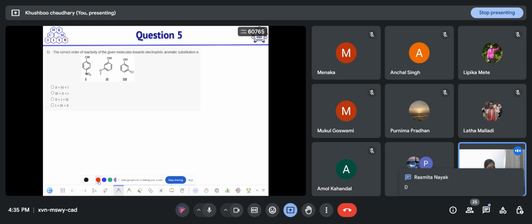Rashmita is also saying D. Anant, sorry. D. Okay. So most of you are saying option D. So that is correct. So the correct option is option D.